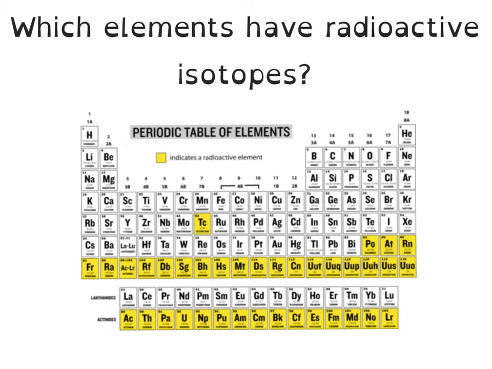Certain elements on the periodic table are radioactive. All isotopes of technetium, which is atomic number 43, and promethium, atomic number 61, as well as all elements with an atomic number greater than 83, which is bismuth, those elements are all radioactive and they are called radioisotopes. Many other elements have at least one radioisotope, and this includes carbon and sodium and iodine.